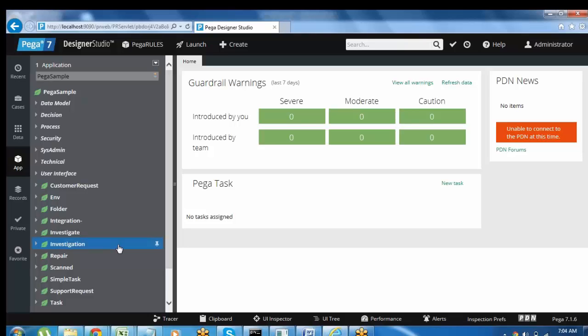Suppose you have 5 modules in the application, then you can add 5 classes in Pega. Under the main class, you create anything reusable, for example things you want to reuse in the subclasses also. Those reusable rules will be created under the main class.